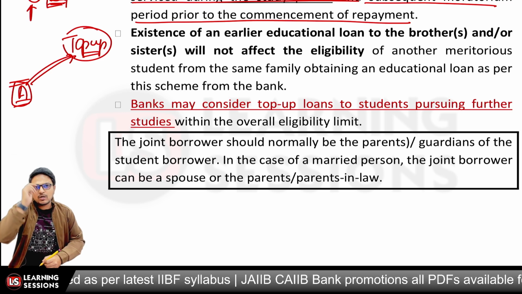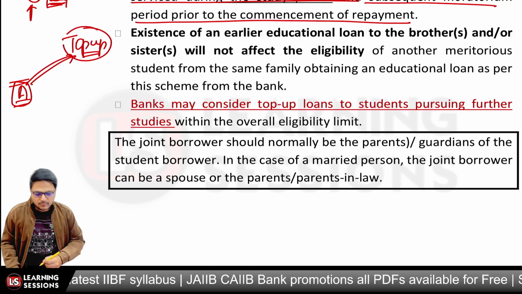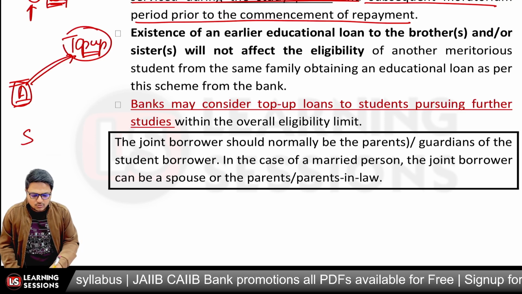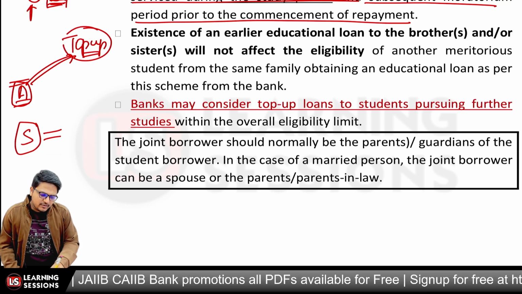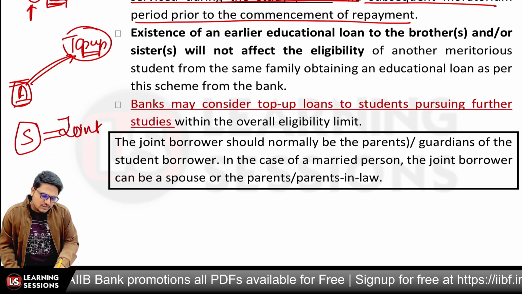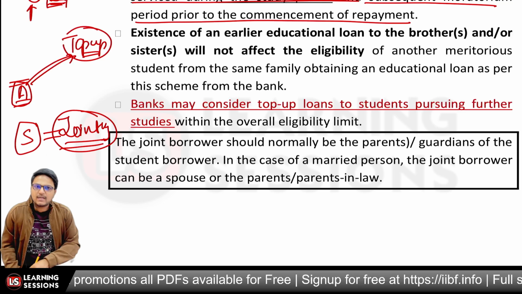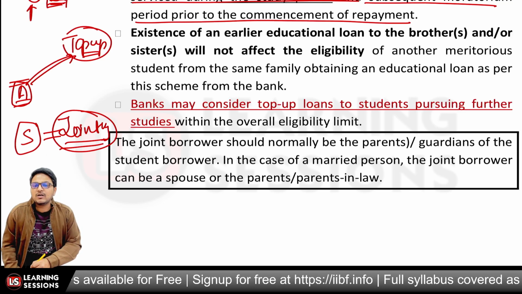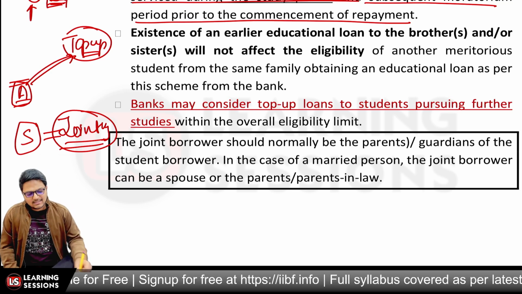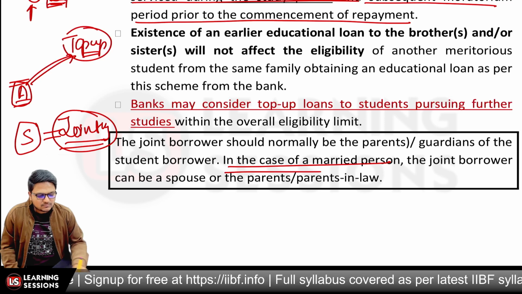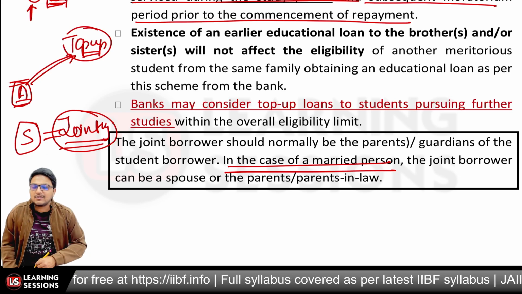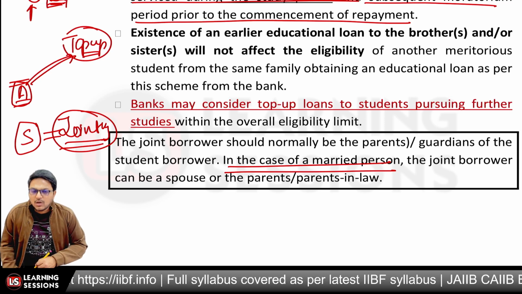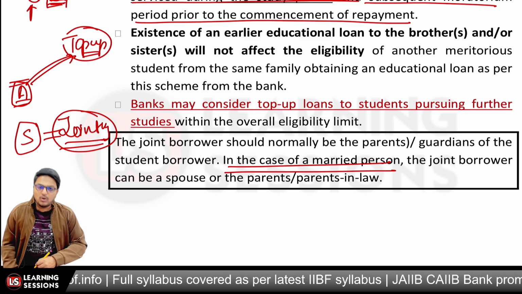So the joint borrower should normally be the parents. Because the student is the borrower, the student will be jointly executing the documents with their parents, and the joint borrower should normally be the parents, and that can also be the guardian of the student borrower. And in case the student is married, in that scenario, the joint borrower can be the spouse or the parents-in-law, right?